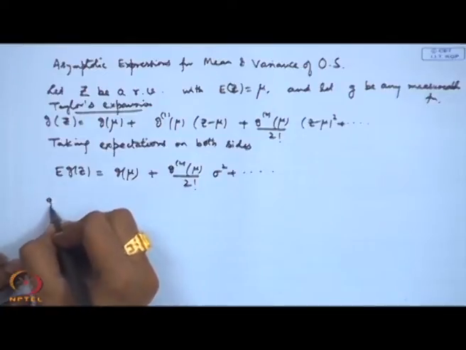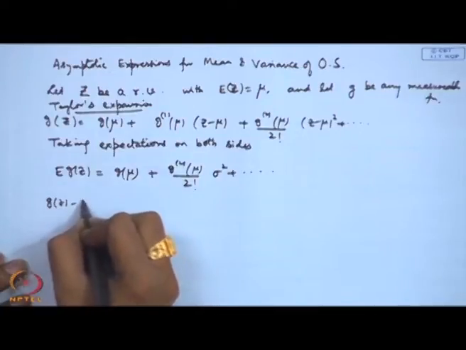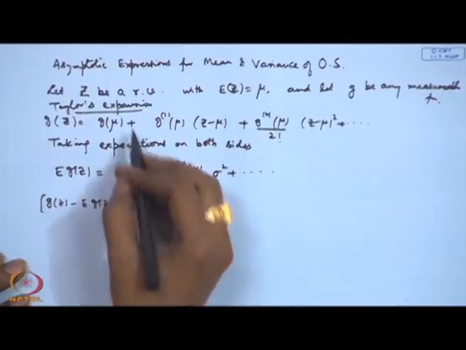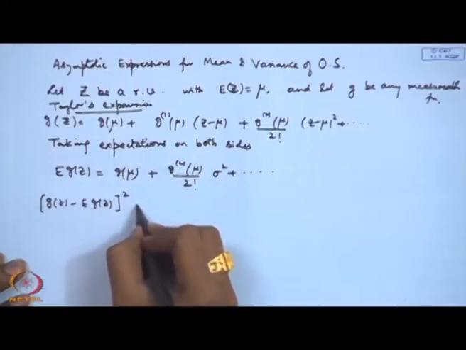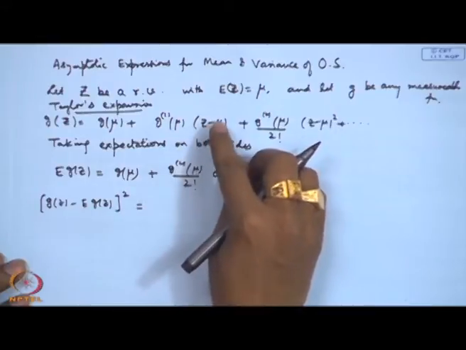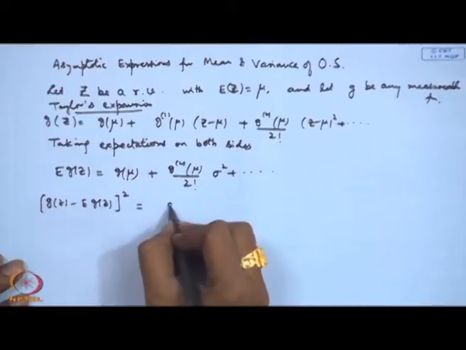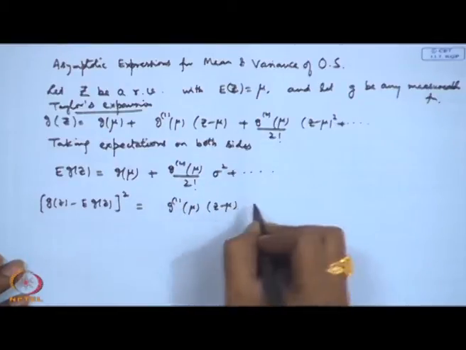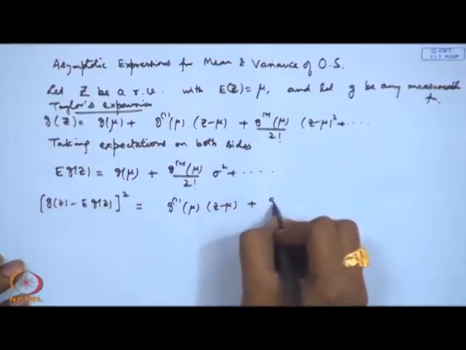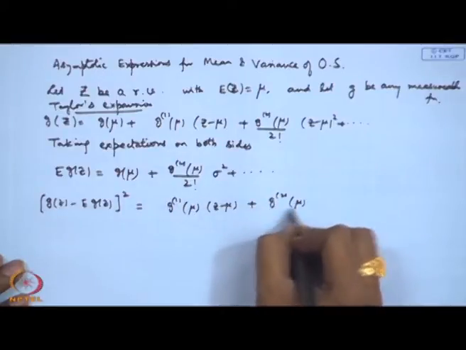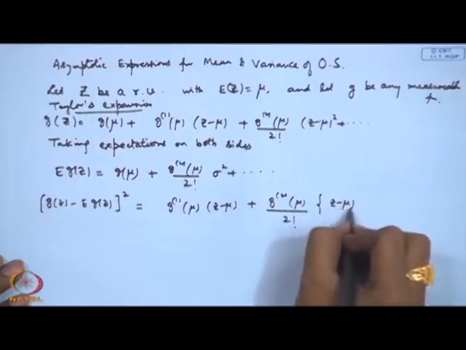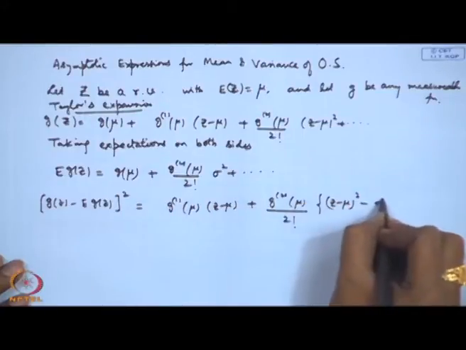So, if I consider say g(z) minus expectation of g(z), then this first term will get cancelled out. So, let me take the square here. Then the second term will be coming here, that is g'(mu)(z minus mu), plus in the second one I will get g''(mu) by 2 factorial, and here I get (z minus mu) square minus sigma square.